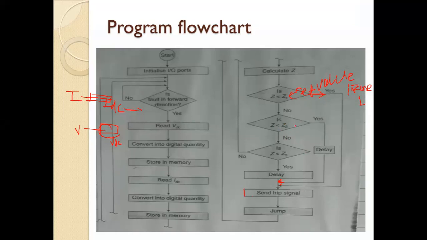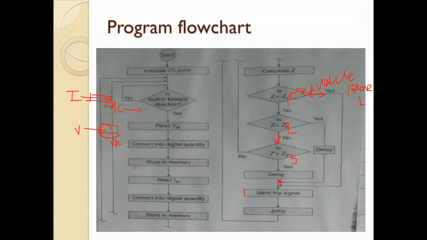Okay, then again if this Z, that is the fault impedance, is not less than the set value of impedance in zone 2, then it is coming here to zone 3. Okay, again we will compare this fault impedance with zone 3 impedance. Here zone 2 and here it is zone 1.